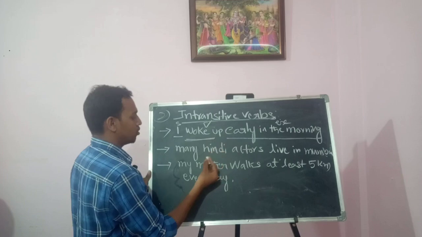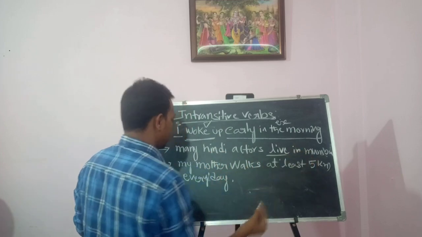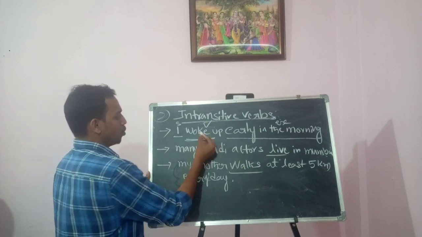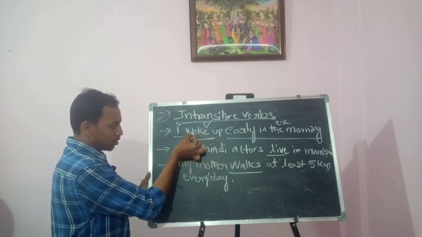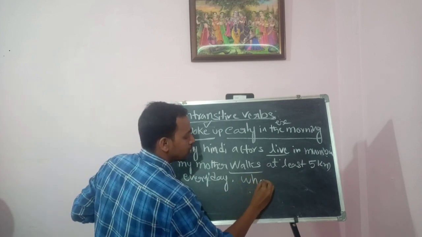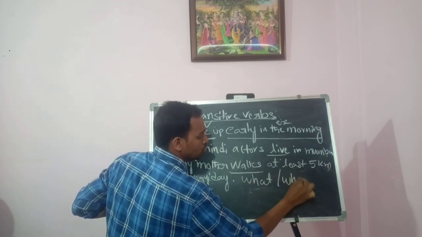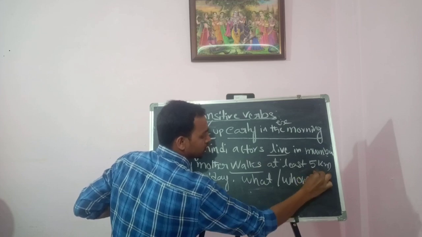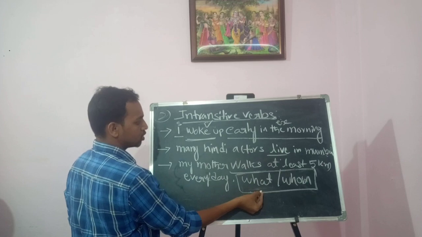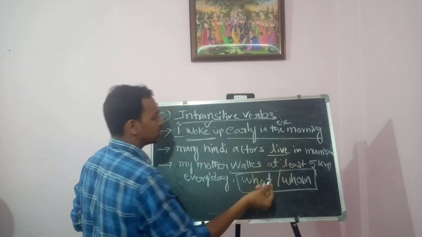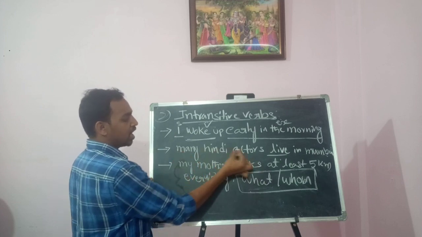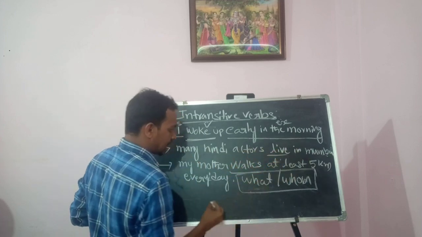Here wake up is a verb, live is a verb, and walks is a verb. These verbs can be followed by what or whom questioning words. So, wake up what? You cannot say early in the morning. Next one, many Hindi actors live in Mumbai.